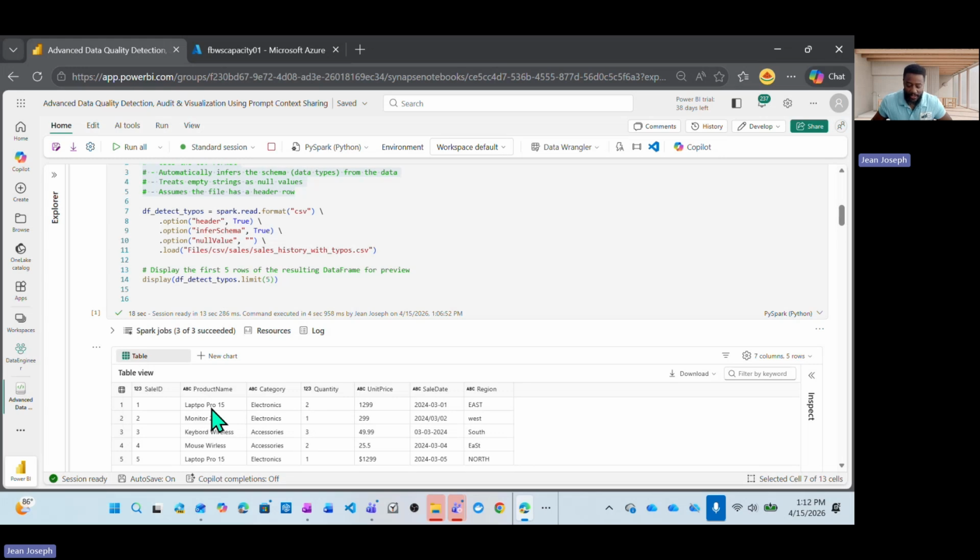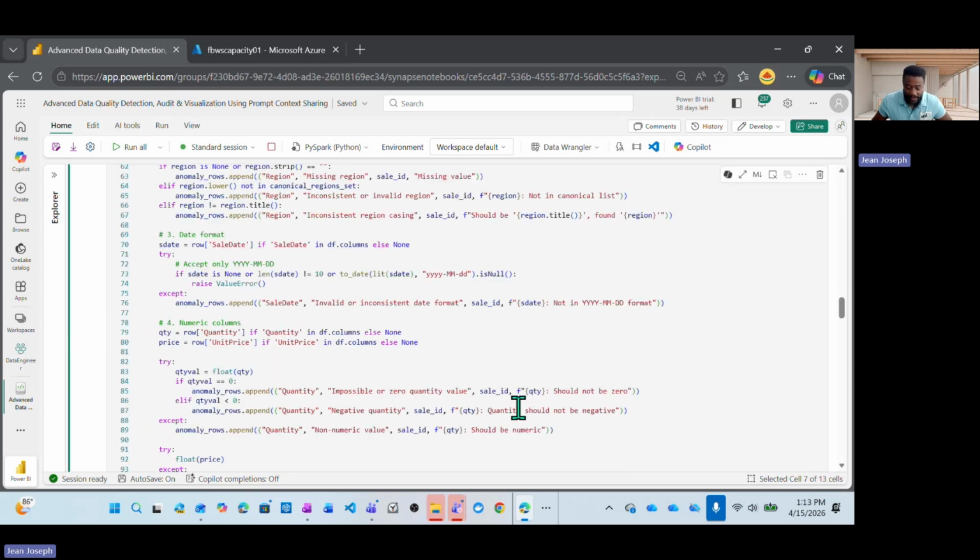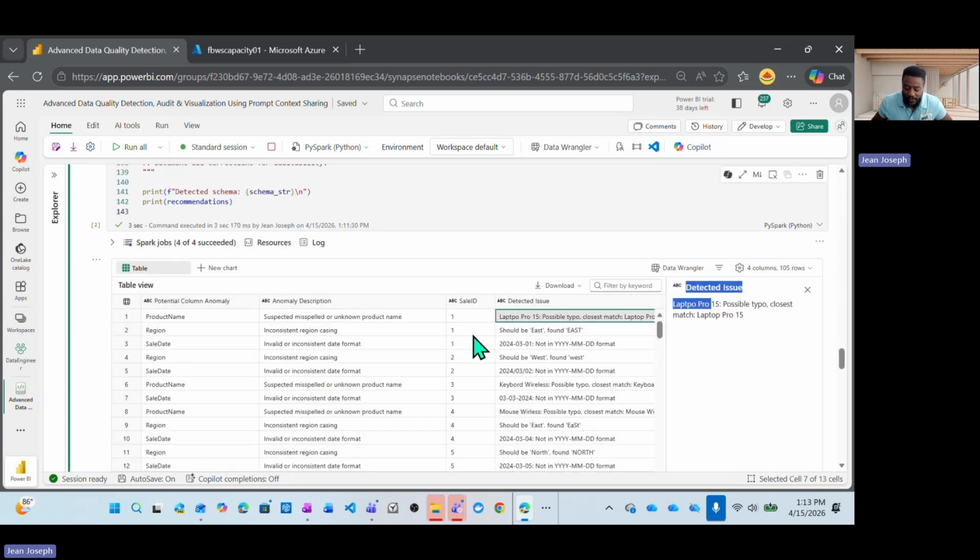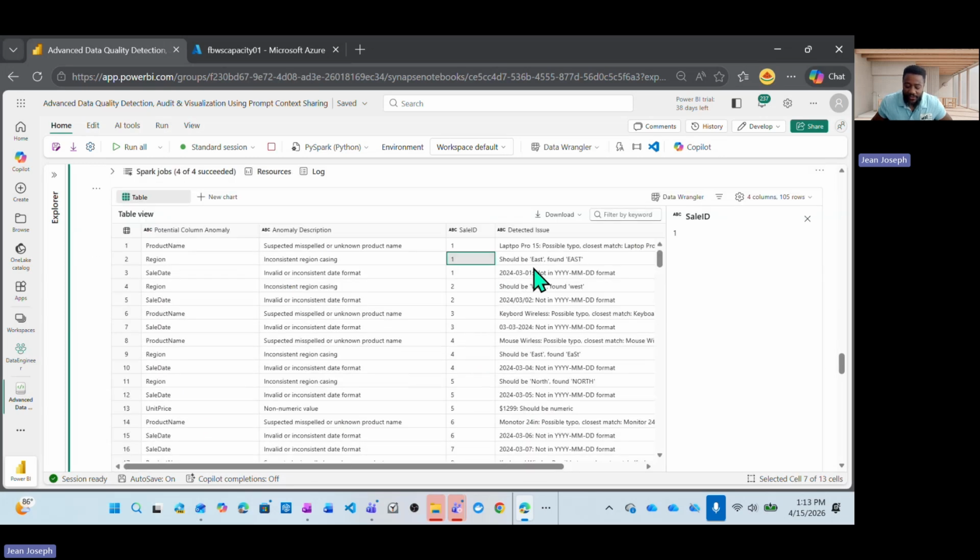We have to fix that, okay? And then this one is capital. So meaning, do we need it all uppercase or do we need it lowercase? If we're looking at here, you can see that this is for sales ID. It said this is the way it should be, but this is how we found it.